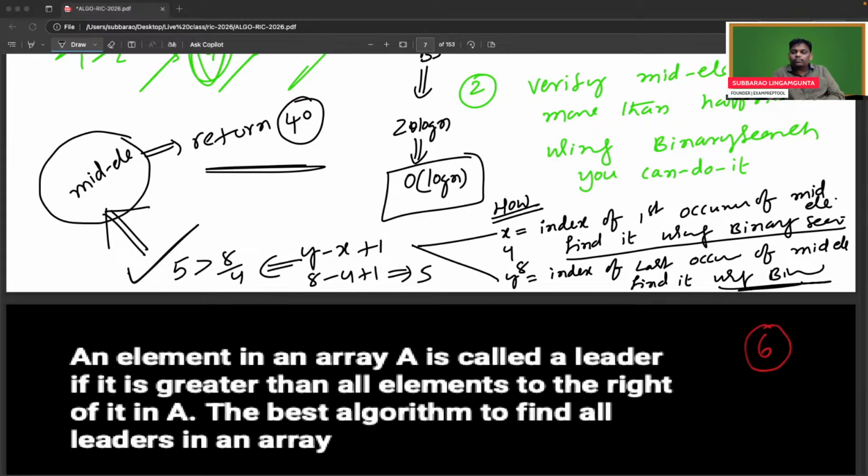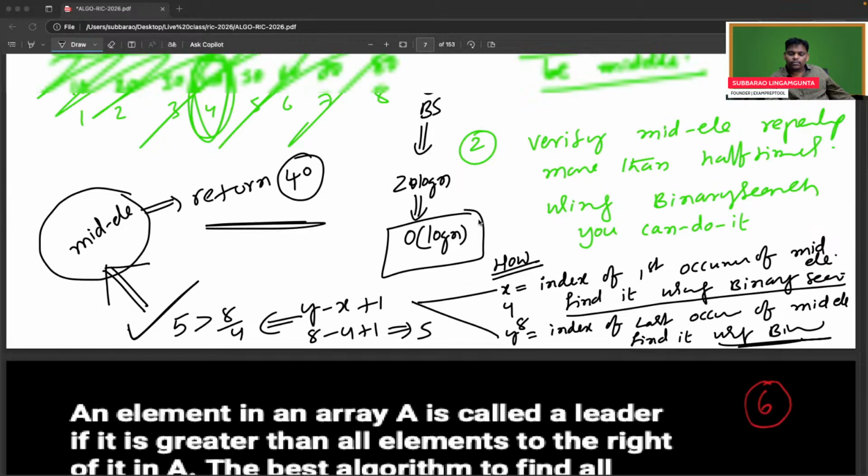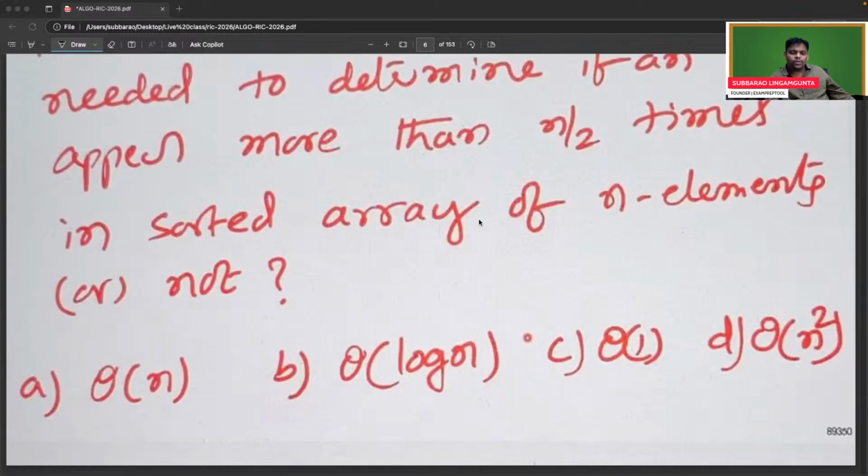Sir, the last element is always the leader. So take max equal to a[n minus 1]. And then max, what is it saying? Leader. So you are talking about the next problem's answer. What about the current problem? The current problem is okay. Is it perfect? Yes, this problem is okay.